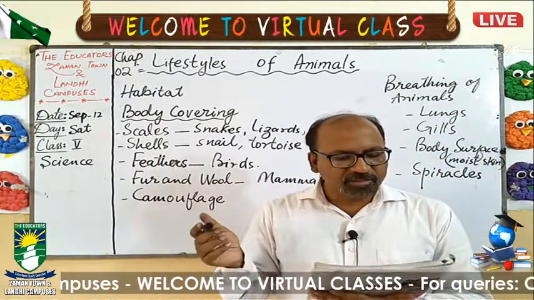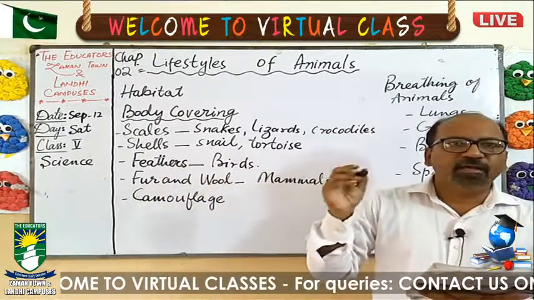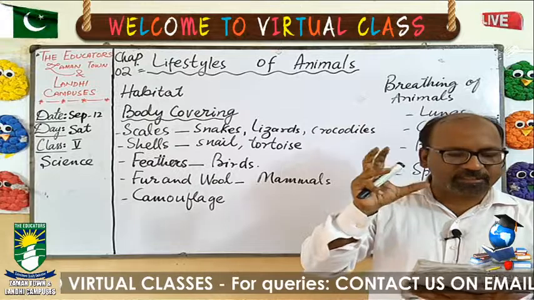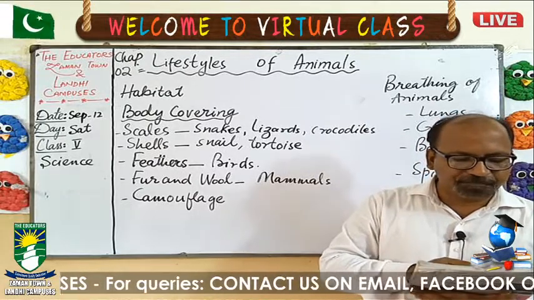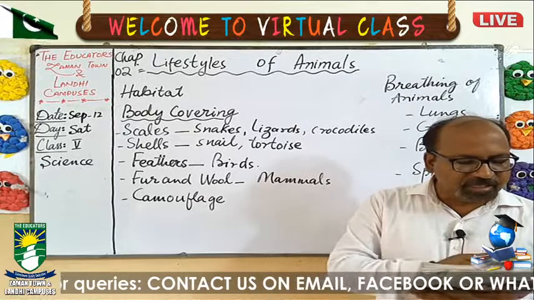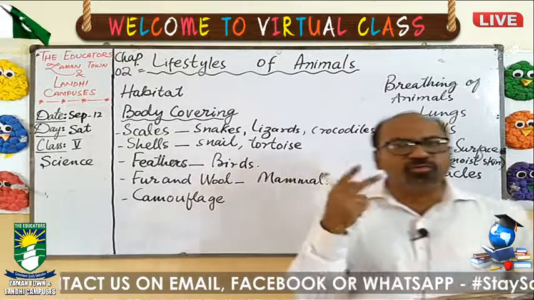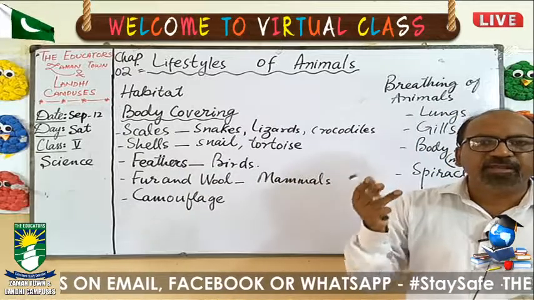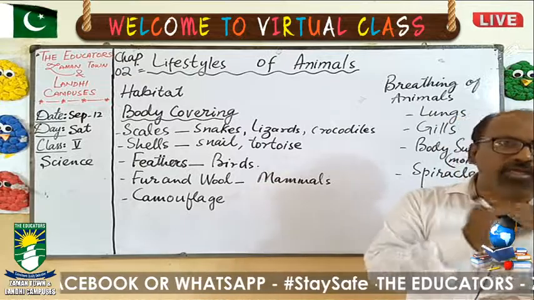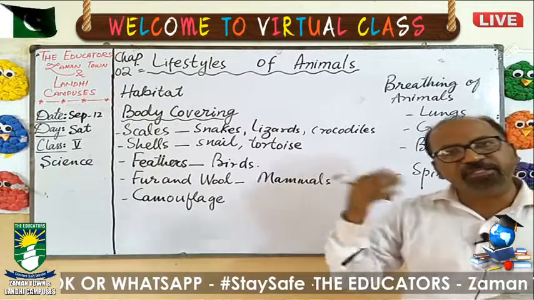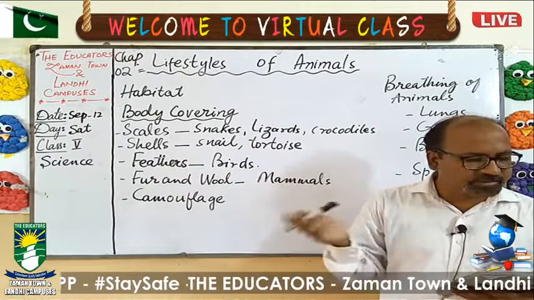Body surface or moist skin. Moist means having watery skin. A frog breathes through its moist skin in water. It breathes with the lungs on land. Okay, frog has two mechanisms. When it is on the land, it breathes through lungs. And when it is in the water, it breathes through its moist skin.